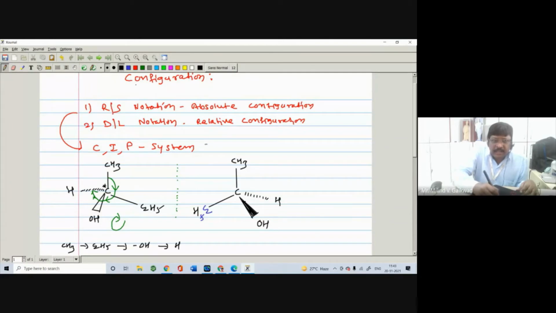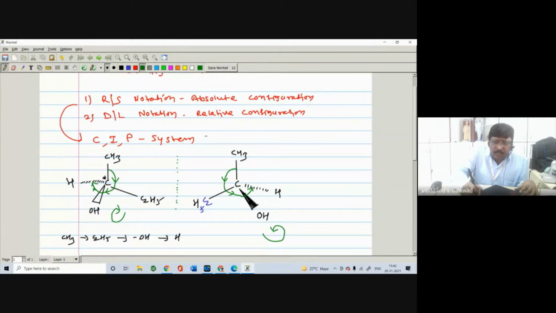You will see that your eye travels from methyl to ethyl, ethyl to OH, and OH to hydrogen. Then you will see that your eye travels in the anti-clockwise direction. So the compound is the same, which contains a symmetric carbon atom. In one case your eye travels in the clockwise direction, and in the other case in the anti-clockwise direction. It means the arrangement of the atoms or groups in space is different. This arrangement is called a configuration.